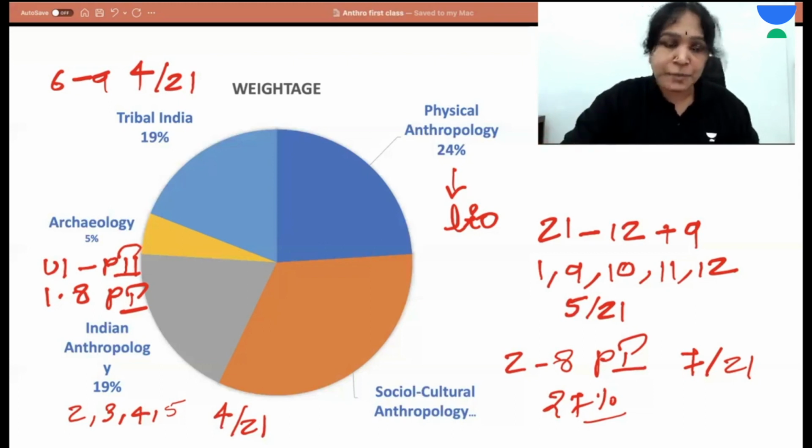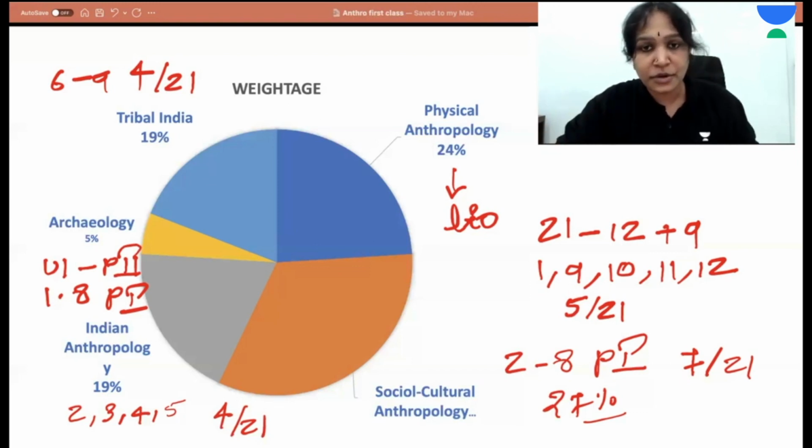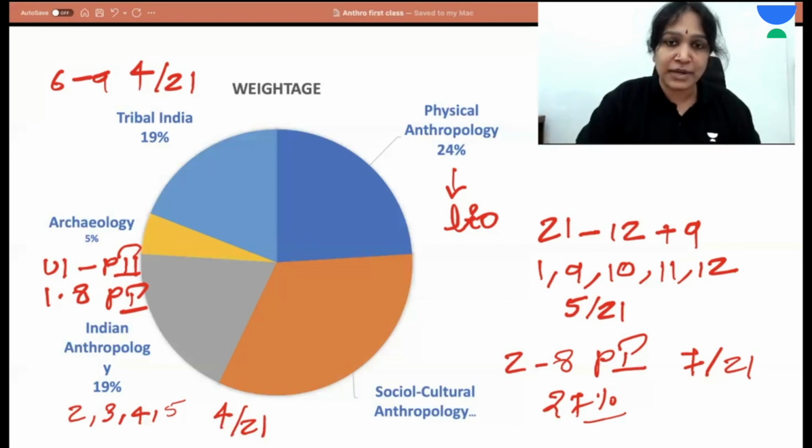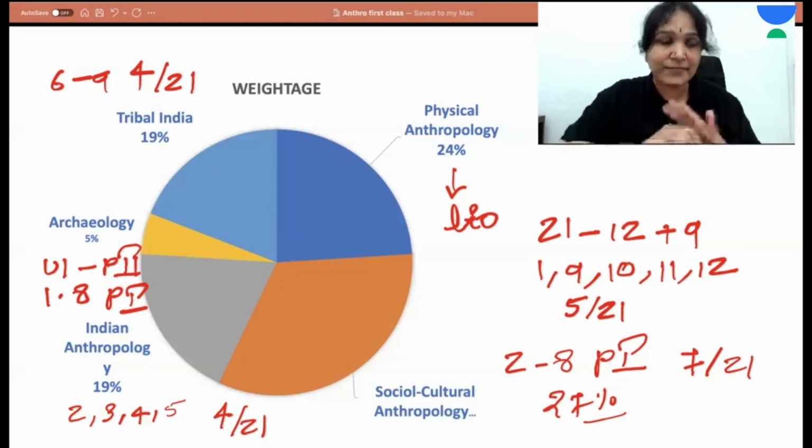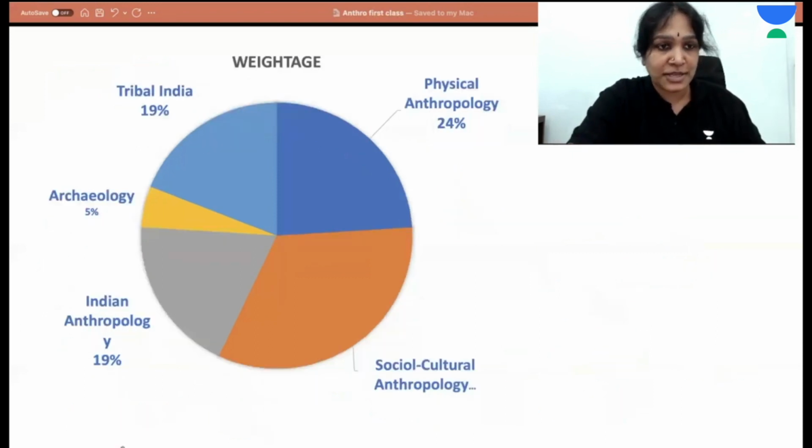When it comes to the bio portion, it is 24% of the syllabus. On the whole, 75% is humanities subject, like general topics that we experience in our day-to-day life. And this 24% of physical anthropology will be the most scoring and most interesting part of anthropology. Not at all difficult. So a student of any educational background can choose this optional.